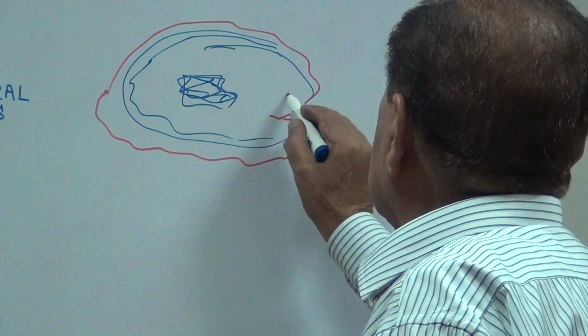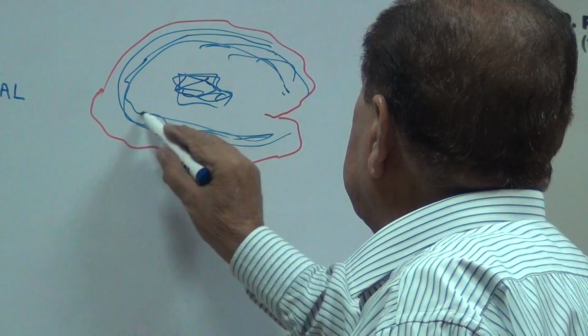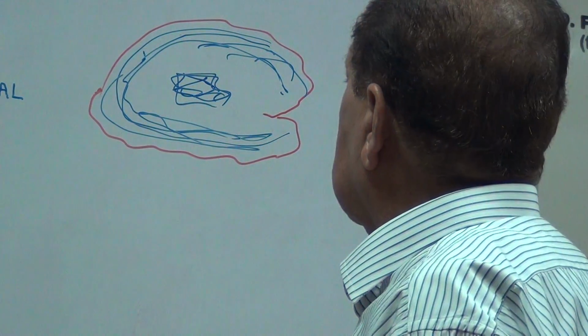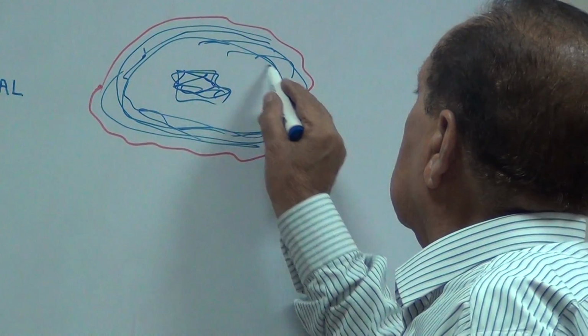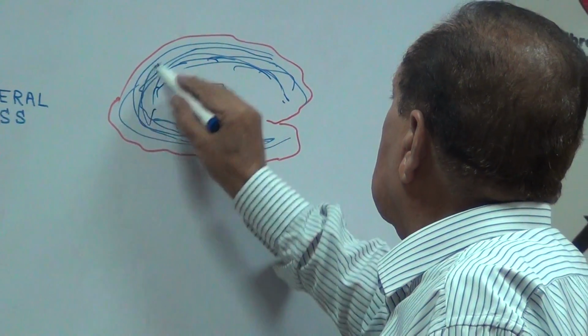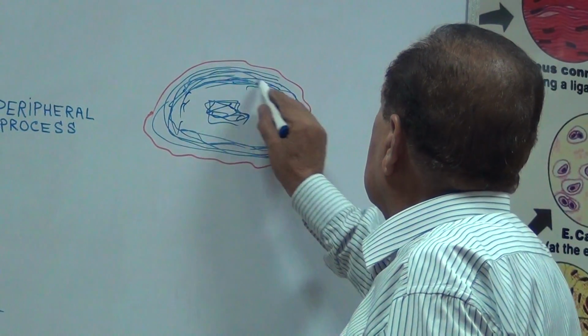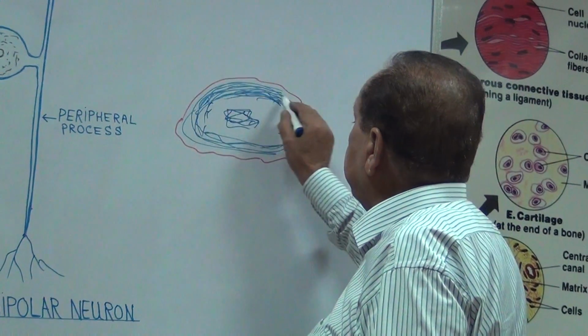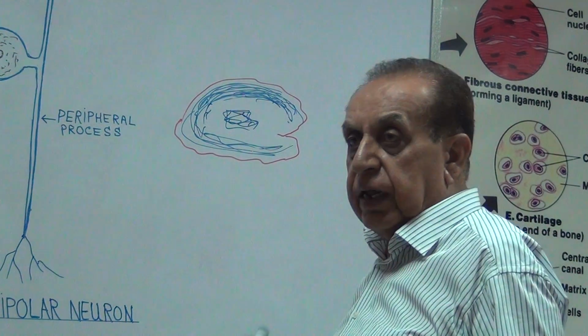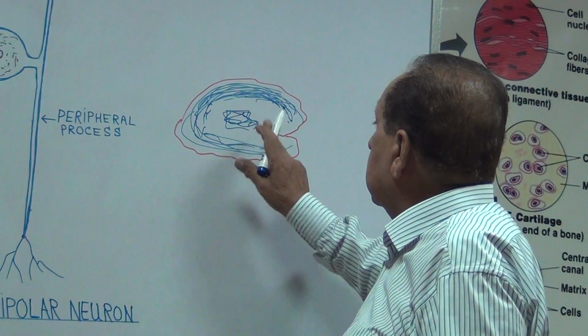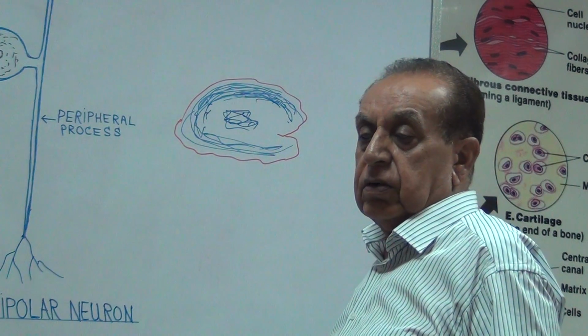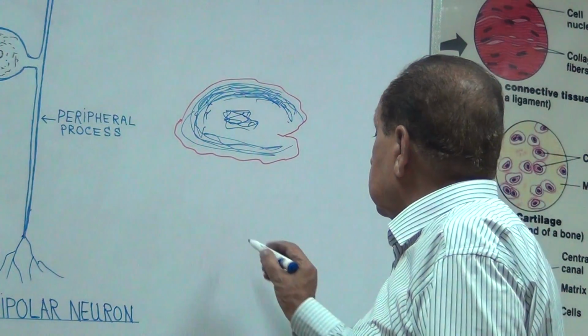So the cortex is formed by the grey matter, and in the center it has white matter. While in the spinal cord,